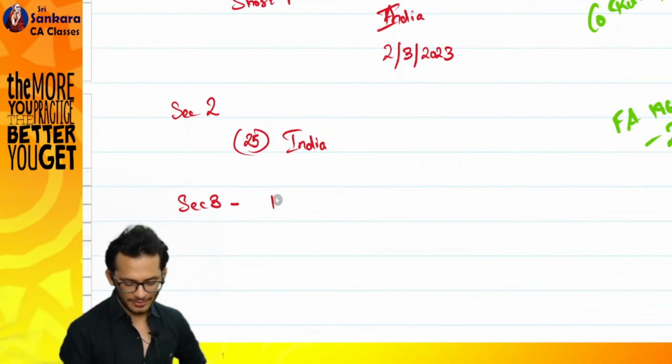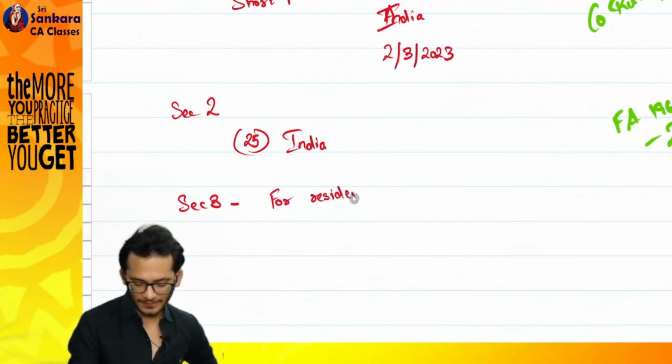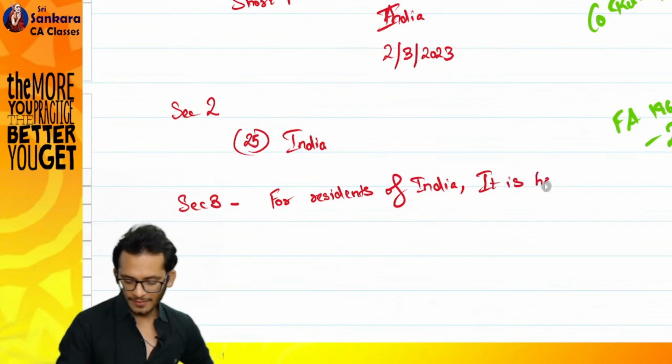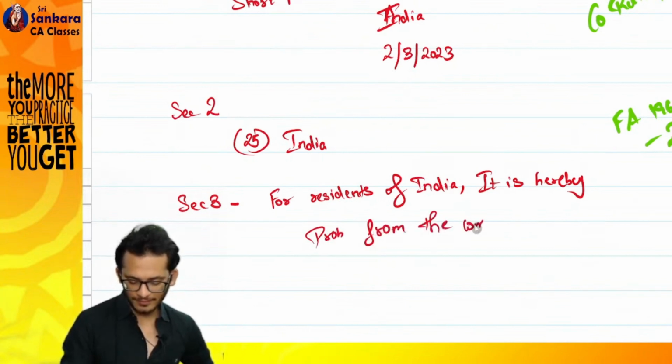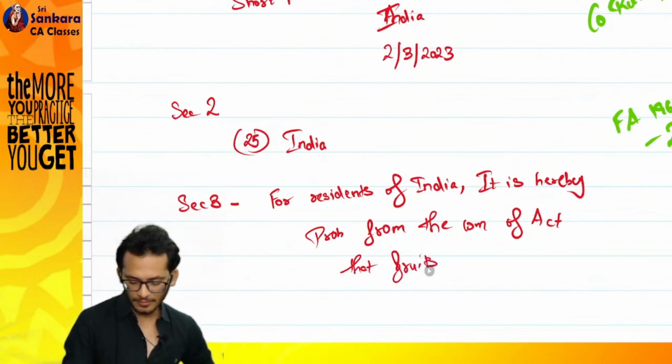How do you want to start? Use English. Sale of fruits for residents of India is hereby prohibited from the commencement of this act. I'm using some plain English, it is not the actual law. From the commencement of this act, fruits will not be sold in India.